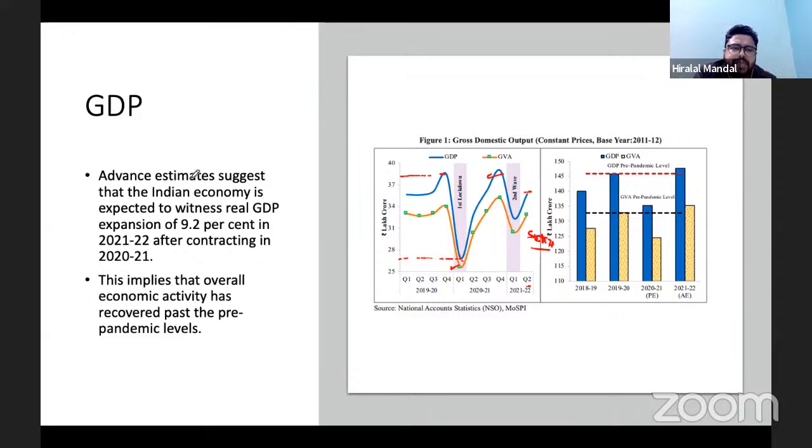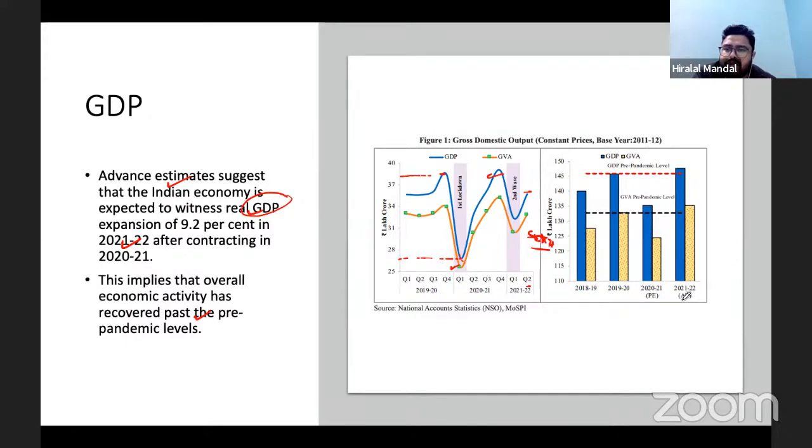And as per the advanced estimates for the year 21-22, the real GDP expansion would be 9.2%. And the economy will recover and will reach the pre-pandemic level. That's what is expected.